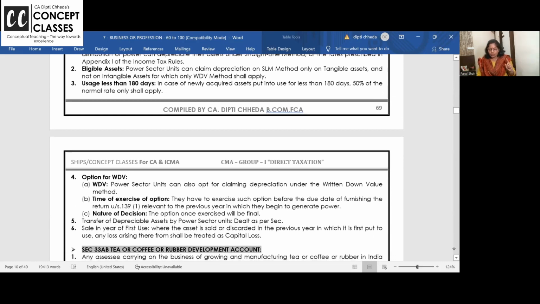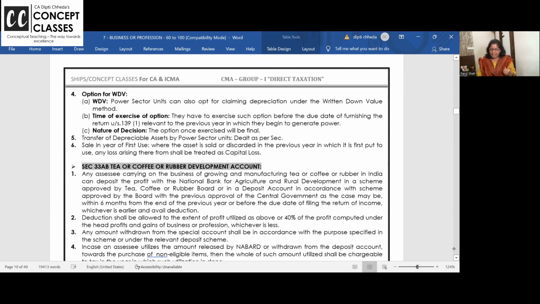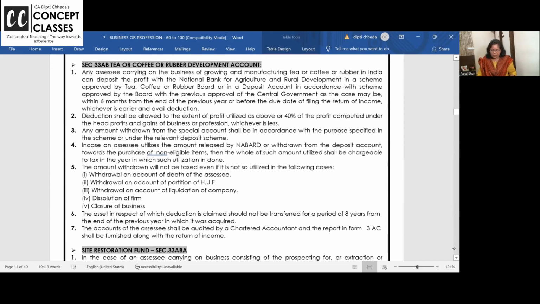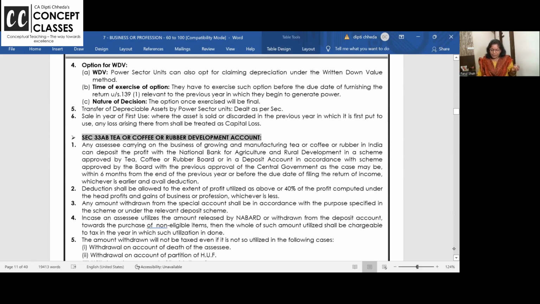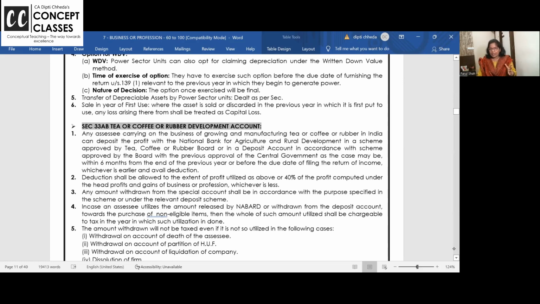Power sectors are allowed to go for SLM in a limited case, but they have to decide. Tea, coffee, rubber development, you can just put the money. This is removed from the CMA syllabus, but any CMA students listening to this revision video, tea, coffee, rubber development, if you are doing the business, these kinds of businesses are partly agriculture, partly non-agriculture. We have seen that in the basic chapter. So up to 40% of profit you can keep with NABARD and claim the deduction. Put the money in NABARD bank.